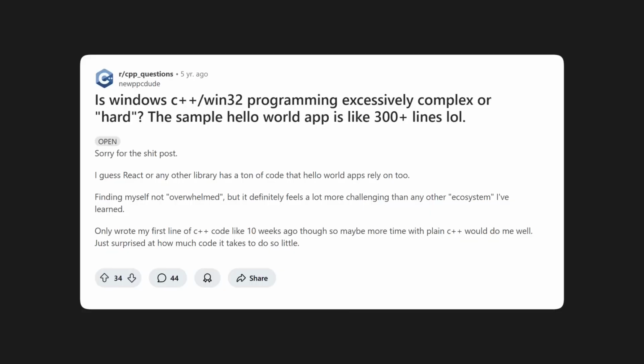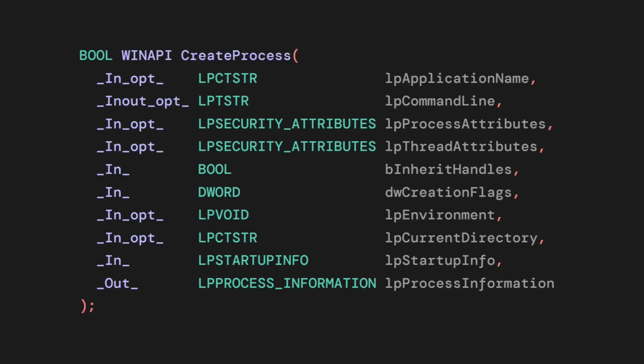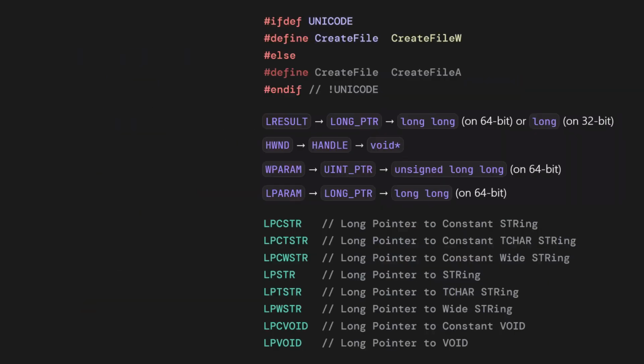The Windows API is a fossil from the 1990s, with decades of accumulated technical debt, backward compatibility hacks, and design decisions from an era when memory was measured in kilobytes. It's the perfect example of how not to design an API, but it's preserved in perpetuity through the requirements of backward compatibility. The variables have inconsistent naming conventions, including weird, outdated Hungarian notation, and many of the types are obfuscated macros. You'll see types like LPCSTR everywhere, which stand for long pointer to const string.